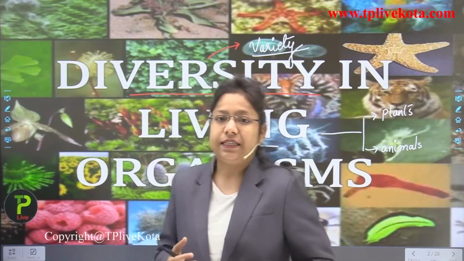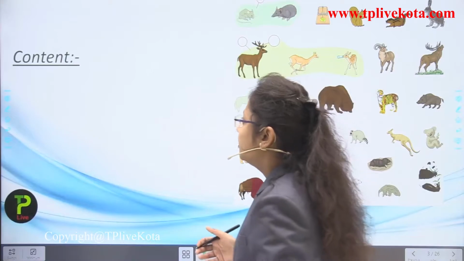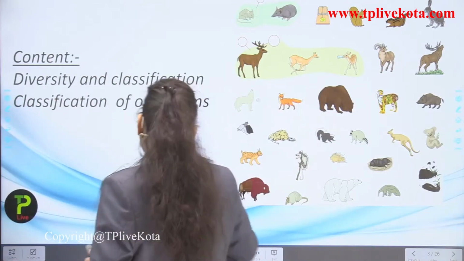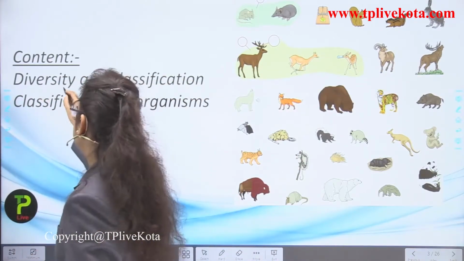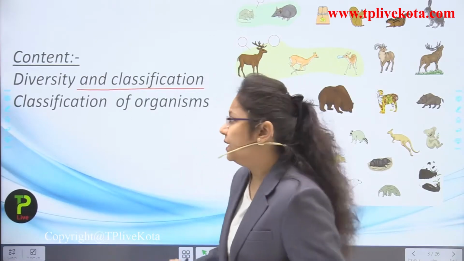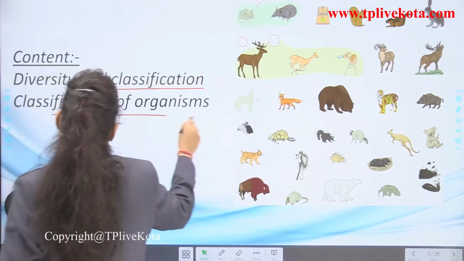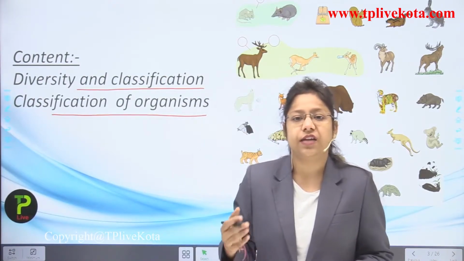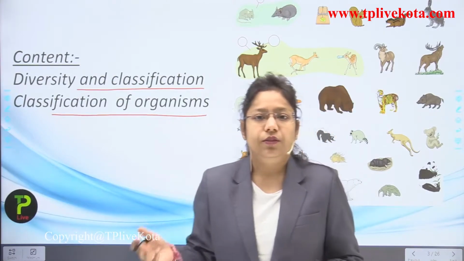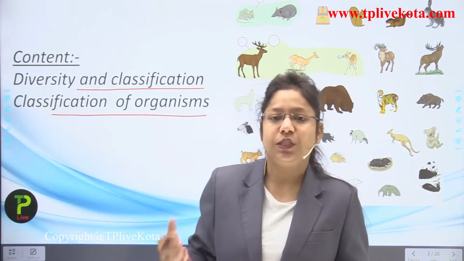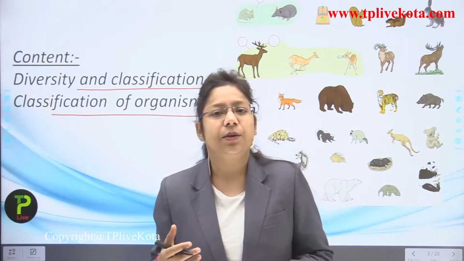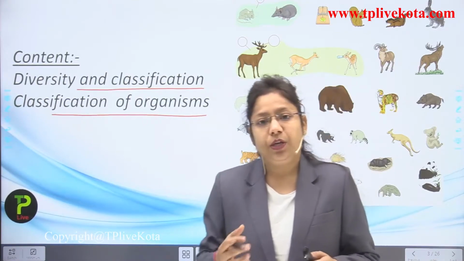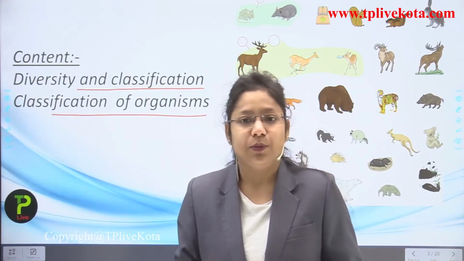Okay, so let's see the contents of today's lecture, students. First of all, we are going to understand diversity and its classification. What is diversity and what is its classification? Next, we are going to talk about the classification of organisms. Classification of organisms is based upon the kingdom they belong to, which type of habitat they have developed, and which species or genus they belong to. These are some new terms, but they will become very familiar in just one lecture today, because in upcoming lectures you are going to learn more from me.